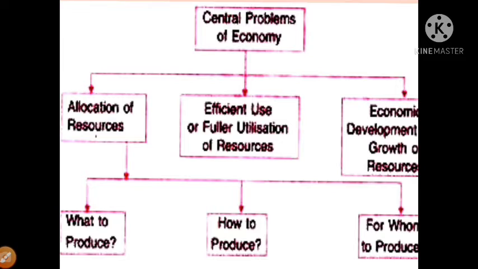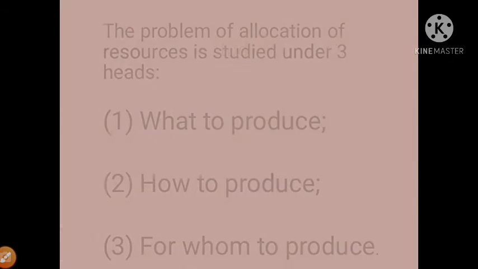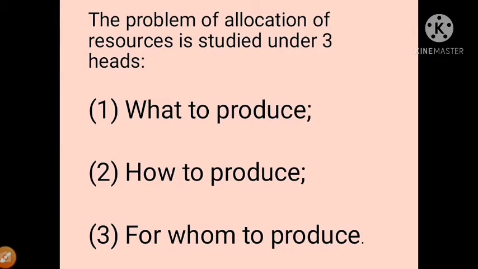If we talk about allocation of resources, this is again distributed into three most important problems, that is what to produce, how to produce, and for whom to produce. Every economy faces these three problems, so let's discuss them. The problem of allocation of resources is studied under three heads: what to produce, how to produce, and for whom to produce.